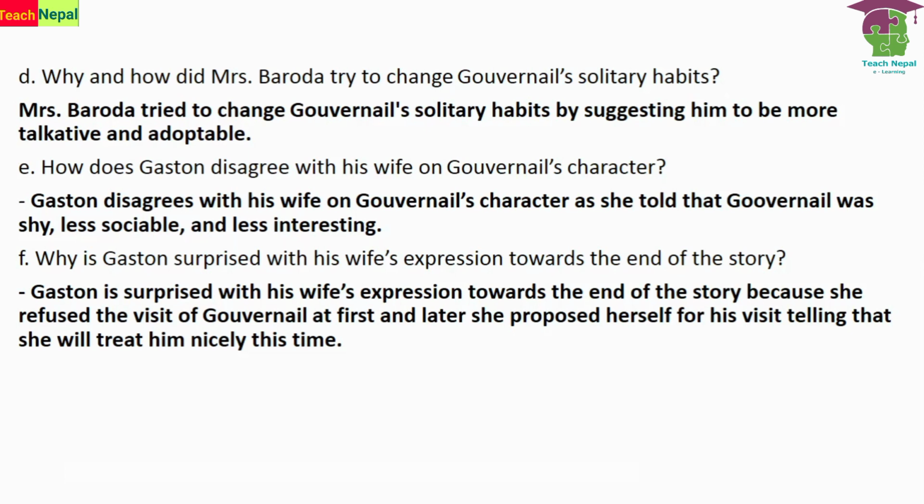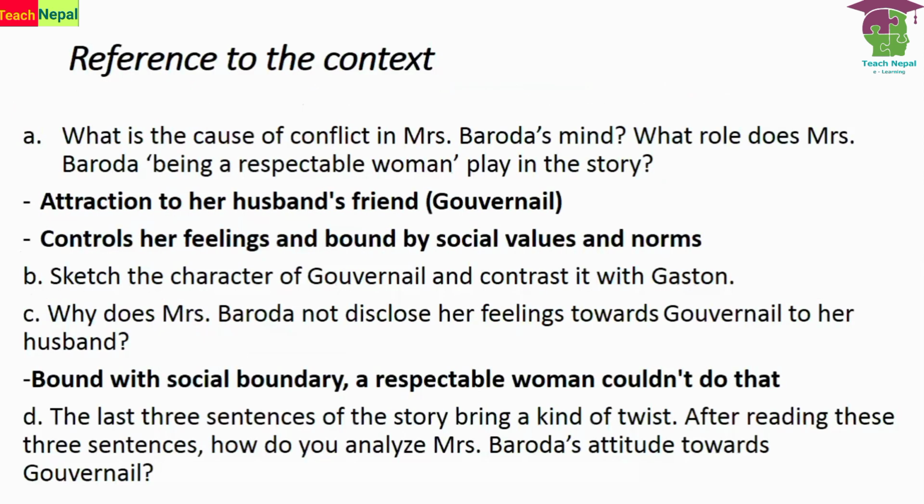Talking about reference to the text, it comes to the task for you people there. Here it's asking about the conflict of Mrs. Baroda's mind. So the conflict is attraction to her husband's friend Gouvernail, right? The attraction towards Gouvernail, that is the cause of conflict, right?